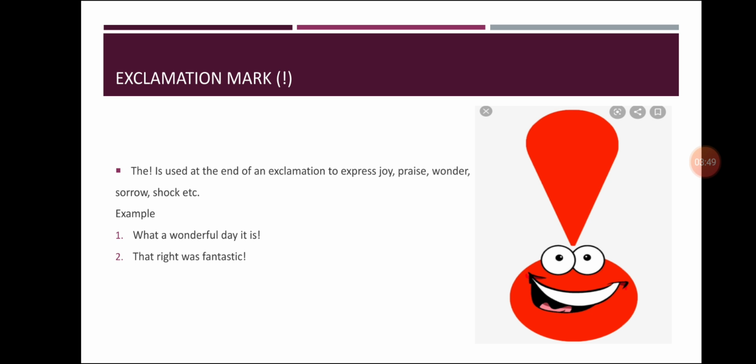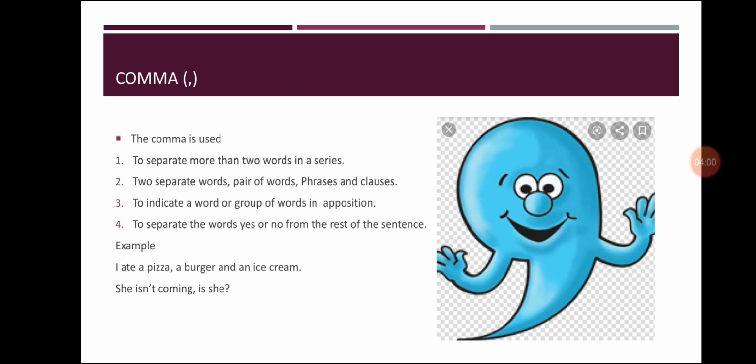Wow! Exclamation mark. This is beautiful! Exclamation mark. What a pity! Exclamation mark. That ride was fantastic! Exclamation mark. So, these were the examples for exclamation.